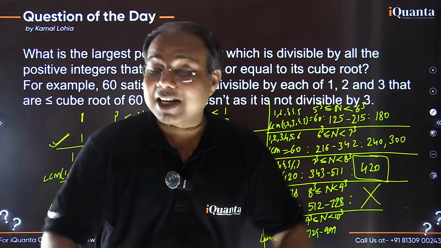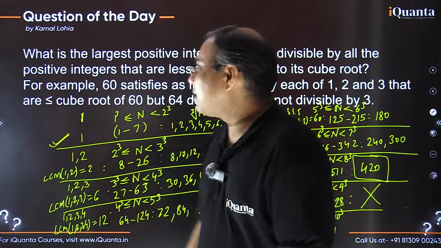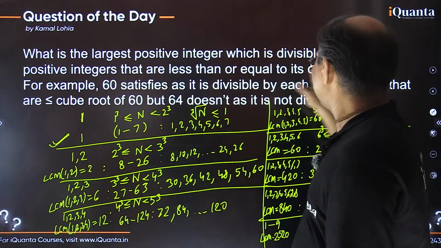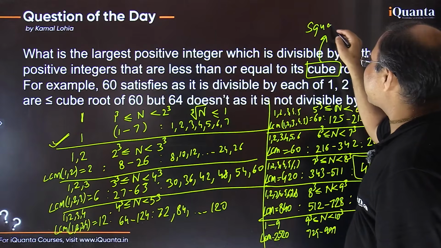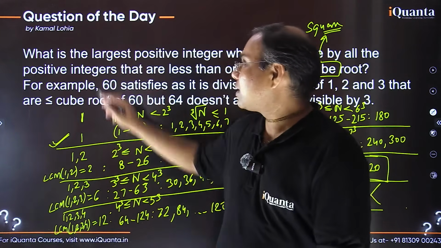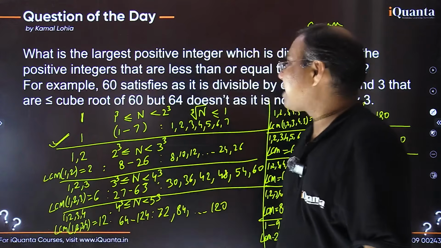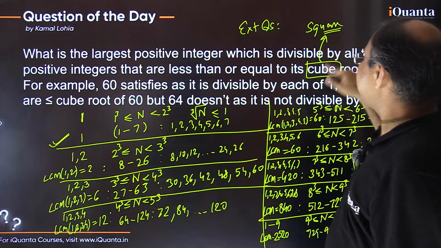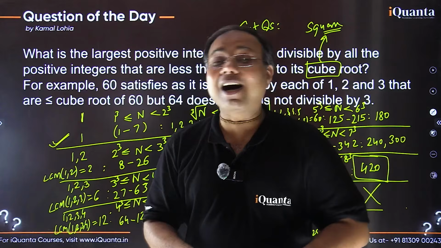Okay, so extension questions could be many. Can you create any extension question? I did many years ago, I remember. In place of cube root, if you reduce the question and just take it to be square root, what would be the answer of this question? Of course, the example part will not satisfy them. The example will change, so I'm not giving an example for that. This is the extension question for all of you from my side: in place of cube root, if I say it is square root with all other conditions remaining the same, what would be the answer to this question?